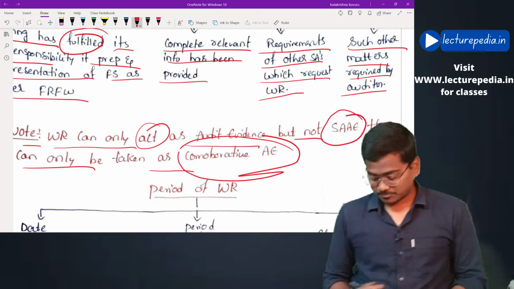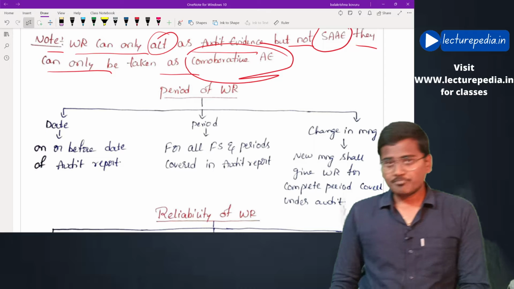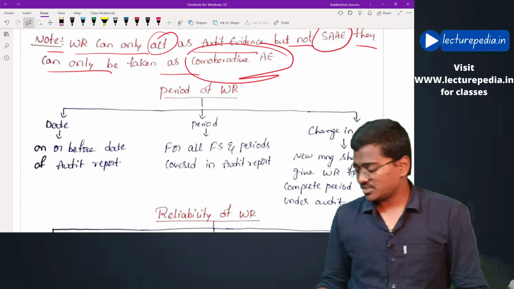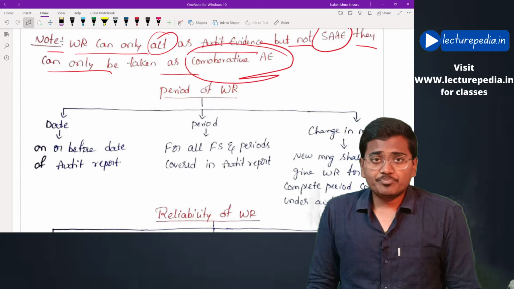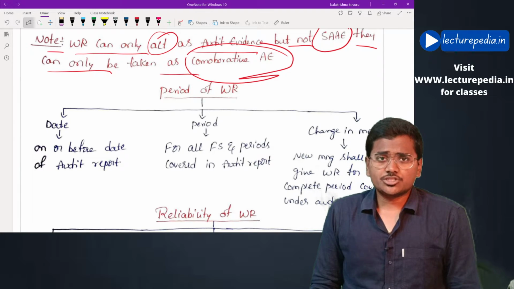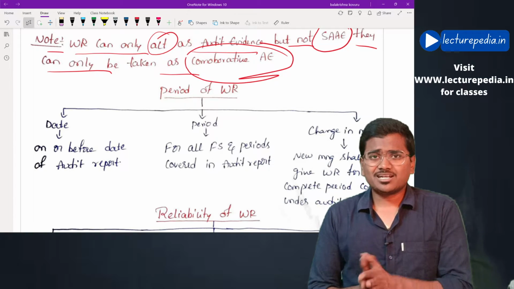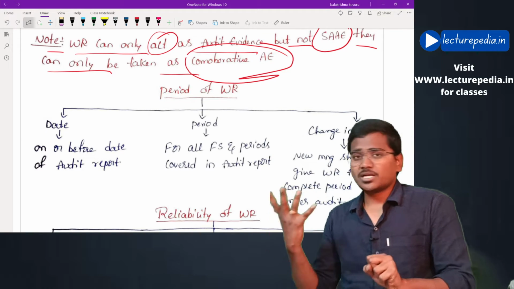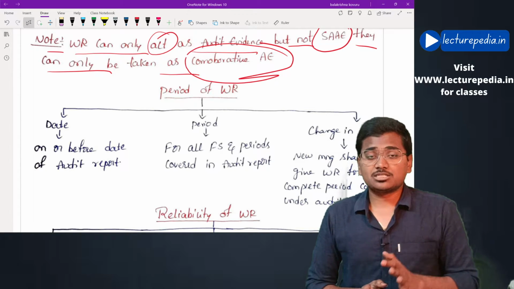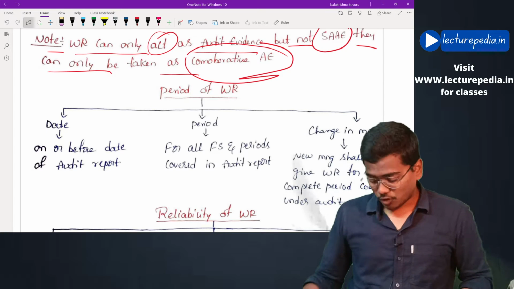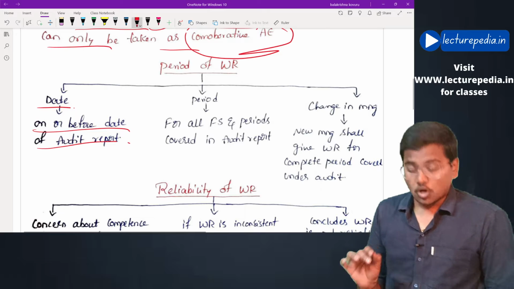Next, period of the written representation. What should be the period of the written representation? That is, the date of written representation. Basically, the date of written representation should be on or before the date of audit report. After completion of the audit, the auditor cannot obtain audit evidences. Thereby the date of this written representation must be on or before the date of audit report.